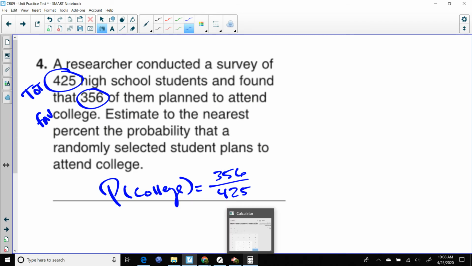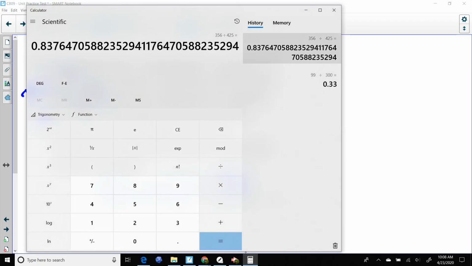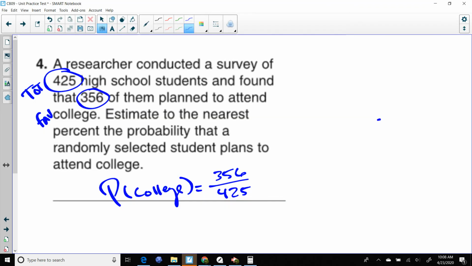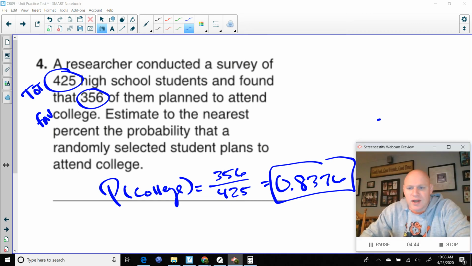And this does give us a strange number, 0.8376. We'll just stop. So 0.8376 is going to be our answer. All right, pretty simple stuff. That's how we're going to handle those 4 questions.